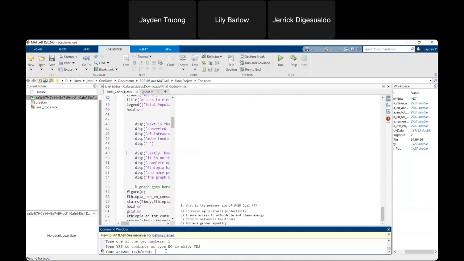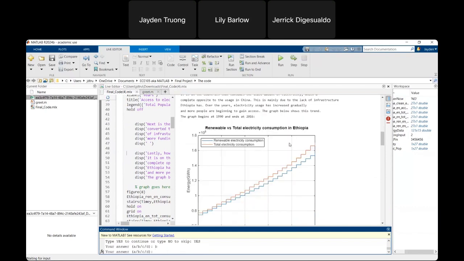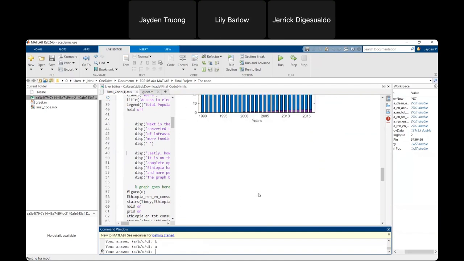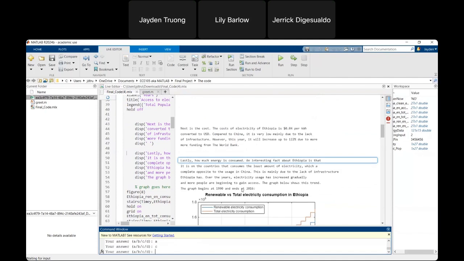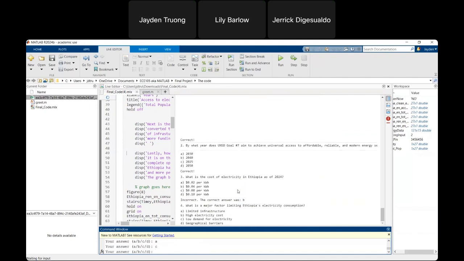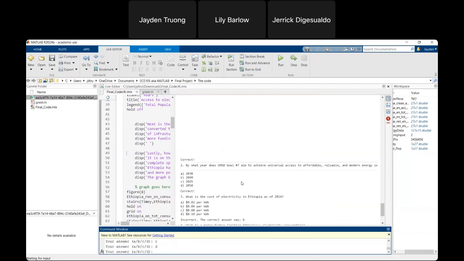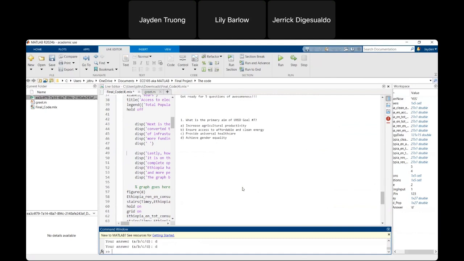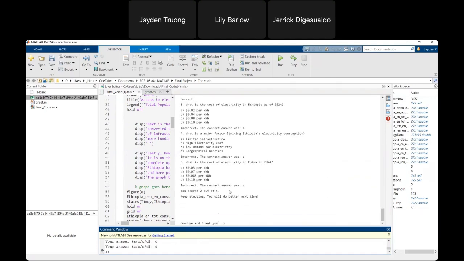So I'm just going to go through this real quick. I'm going to put in B, A, C, D, and D again. And at the end, it will show you your score, and it will loop again and ask what other country you would like to explore.